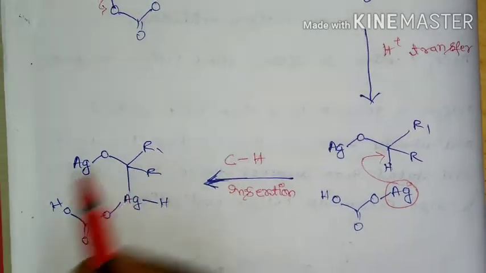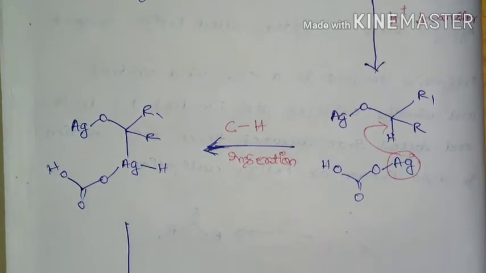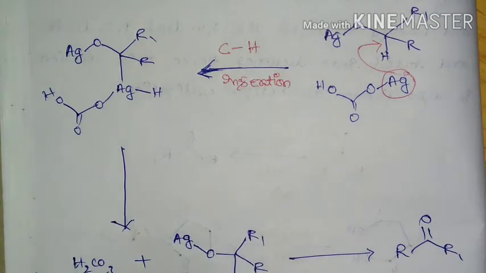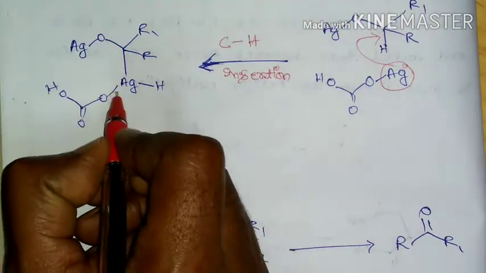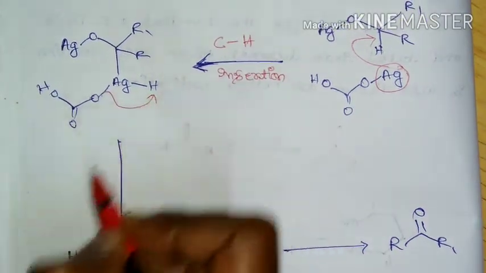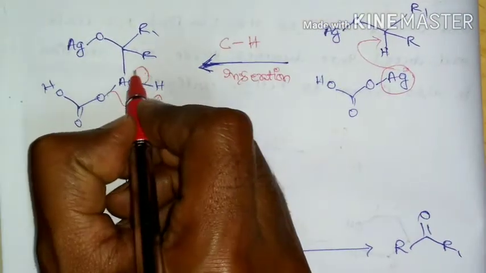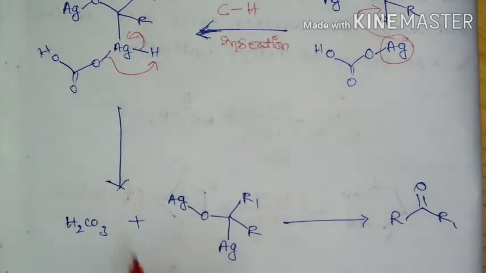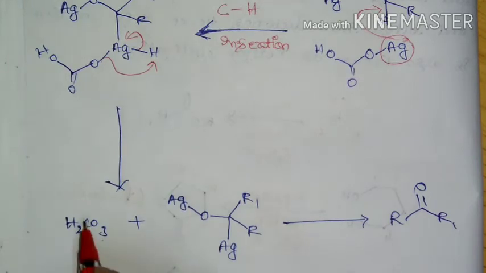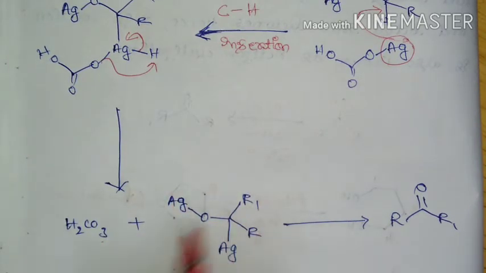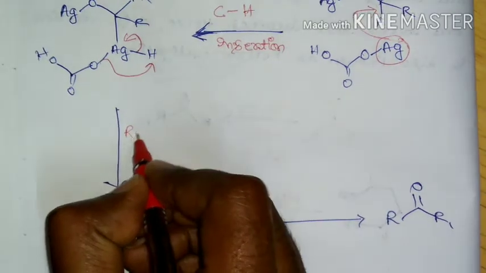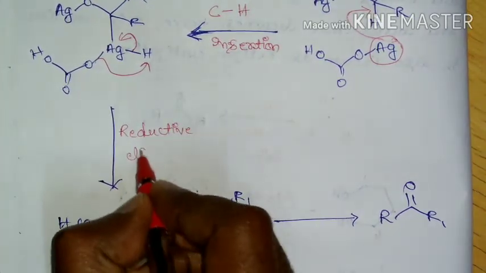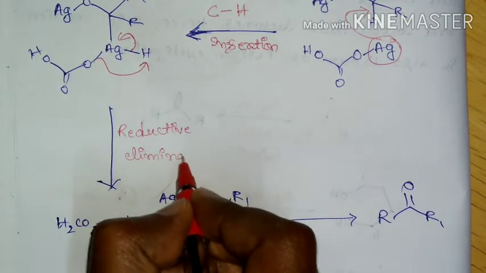So we are going to get this species, and here there will be reductive elimination. Means this pair of electrons will abstract this proton and this bonded pair will shift here. Hence there will be loss of H2CO3, carbonic acid, and we get this species, and this step is called reductive elimination.